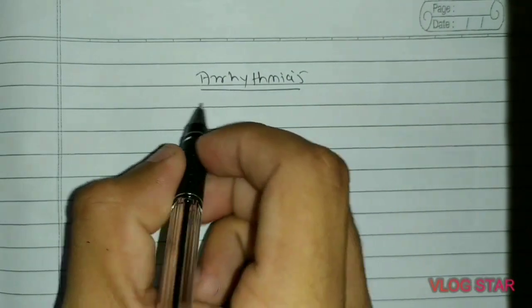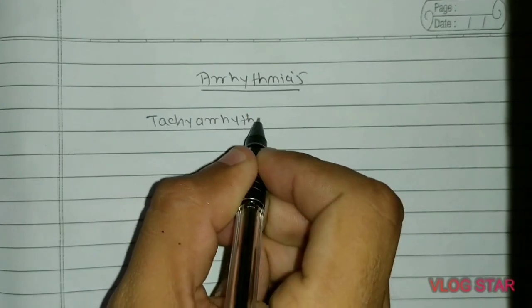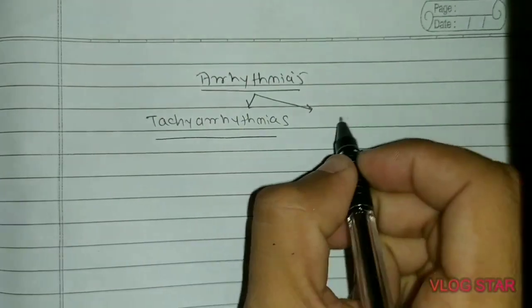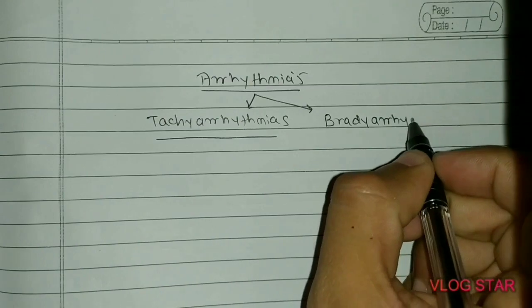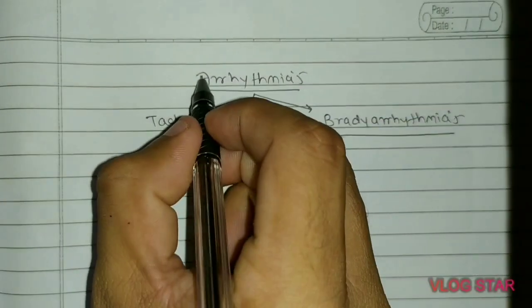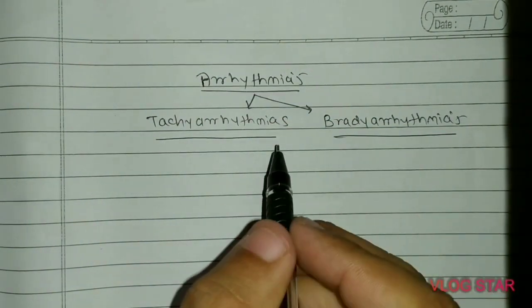We have to treat the arrhythmias. The arrhythmias are of two types: tachyarrhythmias and bradyarrhythmias.